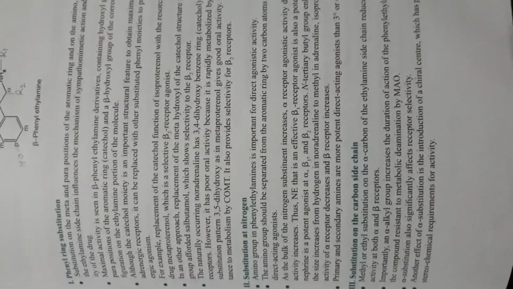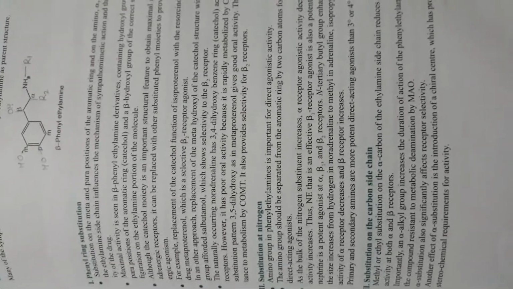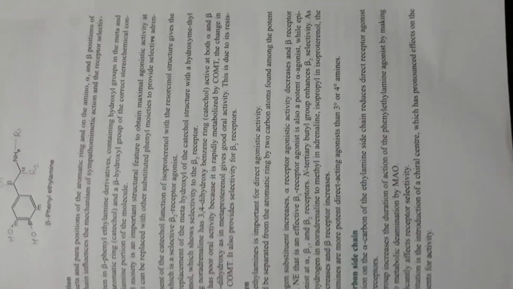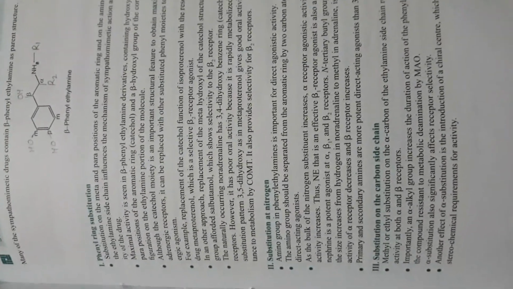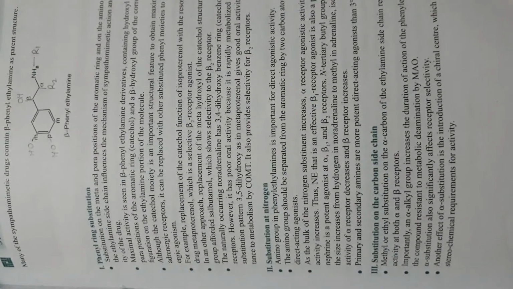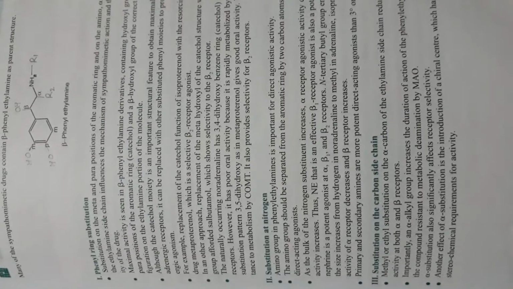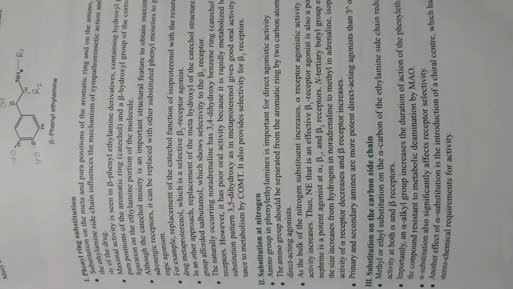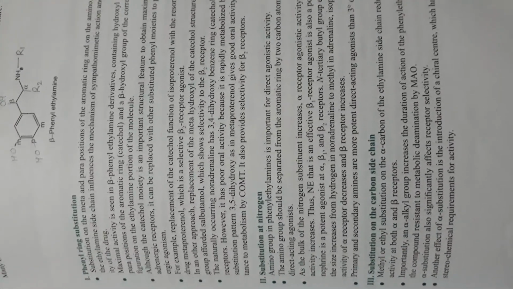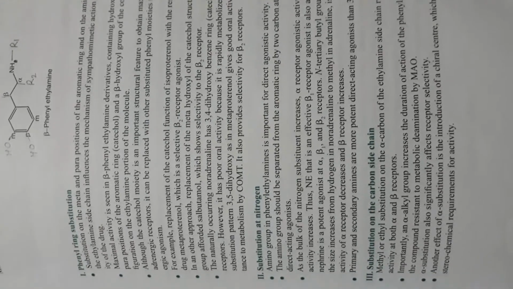Now come to the third point, that is substitution on the carbon side chain. Methyl or ethyl substitution on the alpha carbon of the ethylamine side chain reduces direct receptor agonist activity at both alpha and beta receptors. Importantly, an alpha alkyl group increases the duration of action of the phenylethylamine agonist by making the compound resistant to metabolic deamination by MAO.